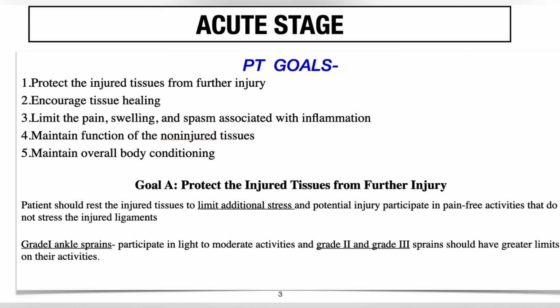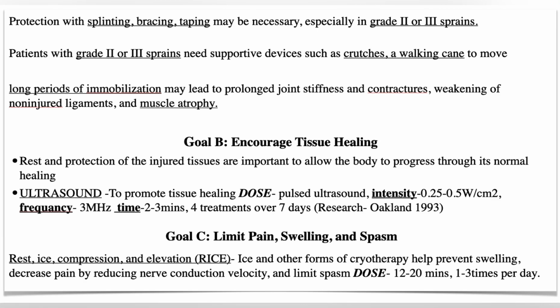And in case of grade 1 ankle sprain, in which there is very mild injury to ligaments, he can perform mild to moderate activities. But in case of grade 2 and 3 ankle sprain, in which there is 50% or complete tear of ligaments, then there will be greater limits on their activities. And other ways to protect that injured part is by using splints or brace, or by just taping around that ankle area. So all these things protect that injured tissue from additional stresses, especially in second and third grade ankle sprains, because in that there is 50% or complete tear of ligaments.